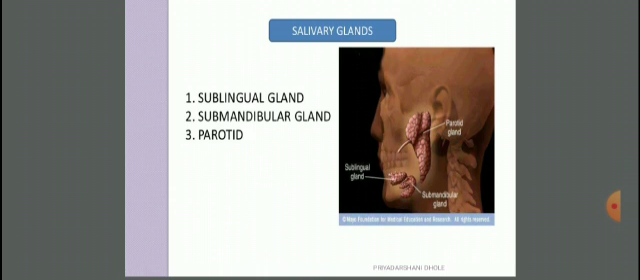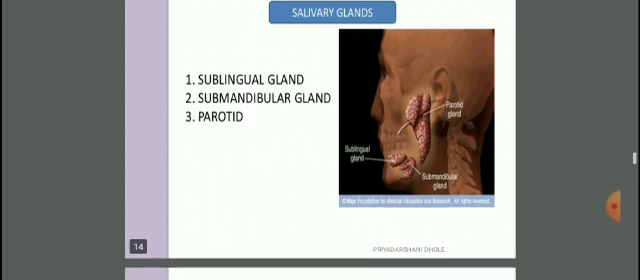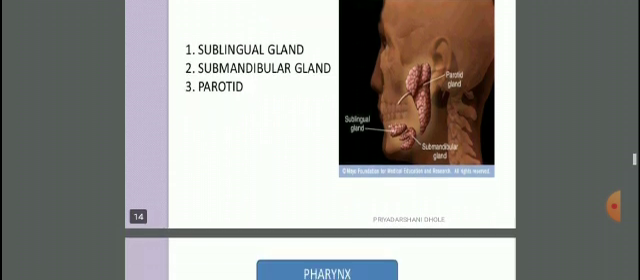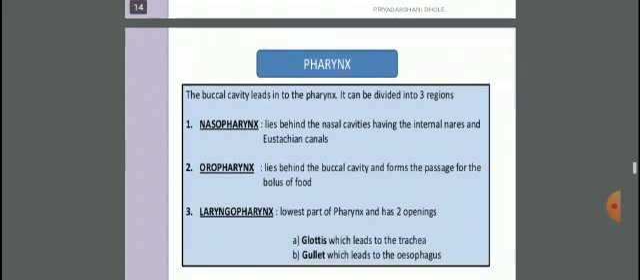Next one is the salivary gland. The salivary gland again has three parts: sublingual gland, submandibular gland, and parotid gland. This is the parotid gland, below the ear, near the cheekbones.